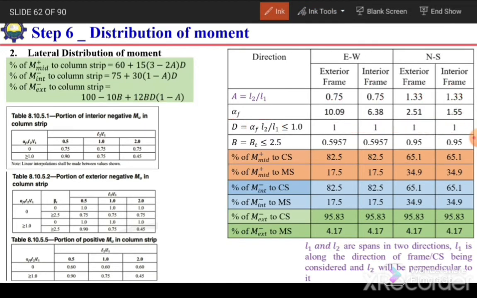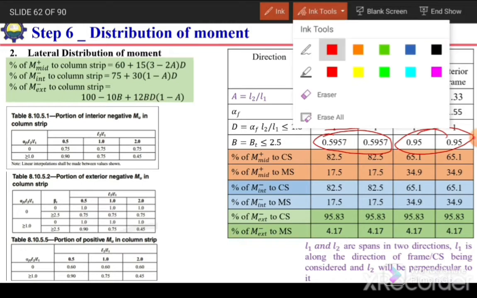The next is beta, which is equal to beta T, and it should be less than 2.5. Again we need to consider which beam will be considered as the edge beam. In case of east-west direction, beam B3 will be considered as edge beam for these two cases, and for north-south direction B1 will be considered as an edge beam for these two cases. All these values are less than 2.5, so we will consider the actual values. If this value is more than 2.5, then we need to consider it equal to 2.5.